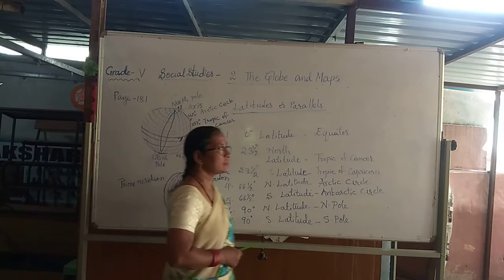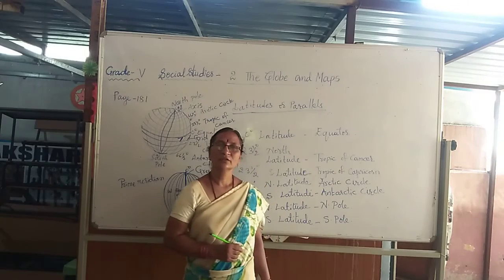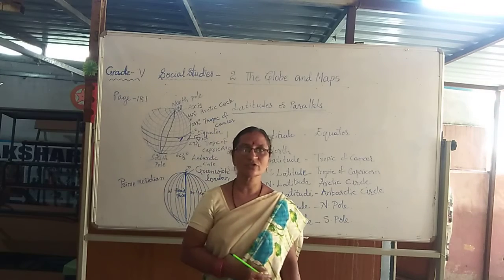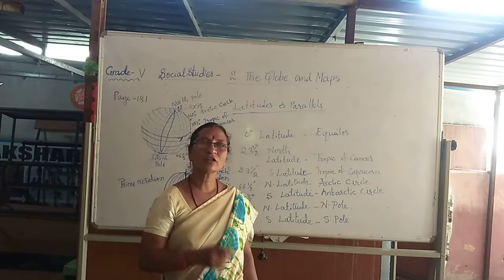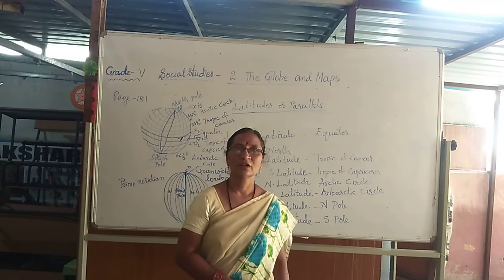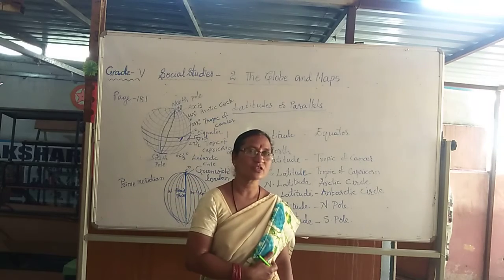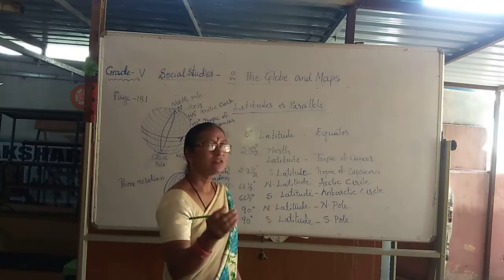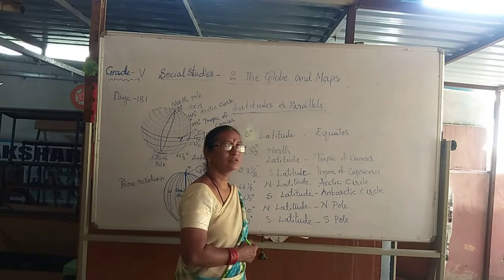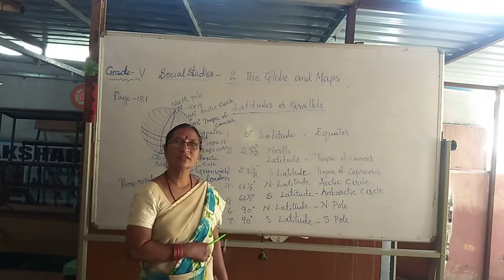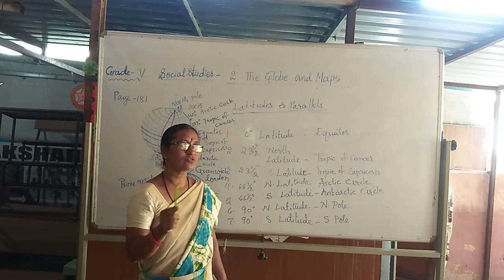Okay. Among these latitudes, some are very important. What are those? How many are there actually? There are 7 latitudes. 7 important latitudes are there.